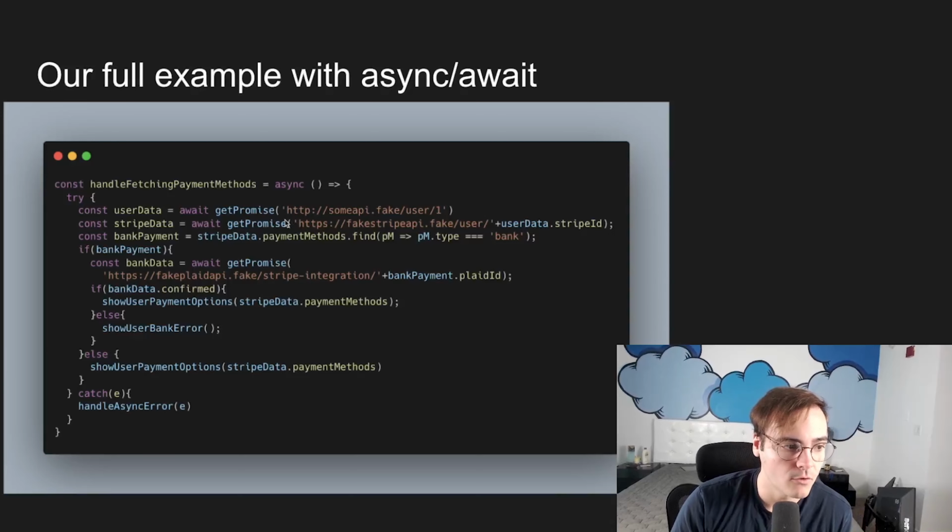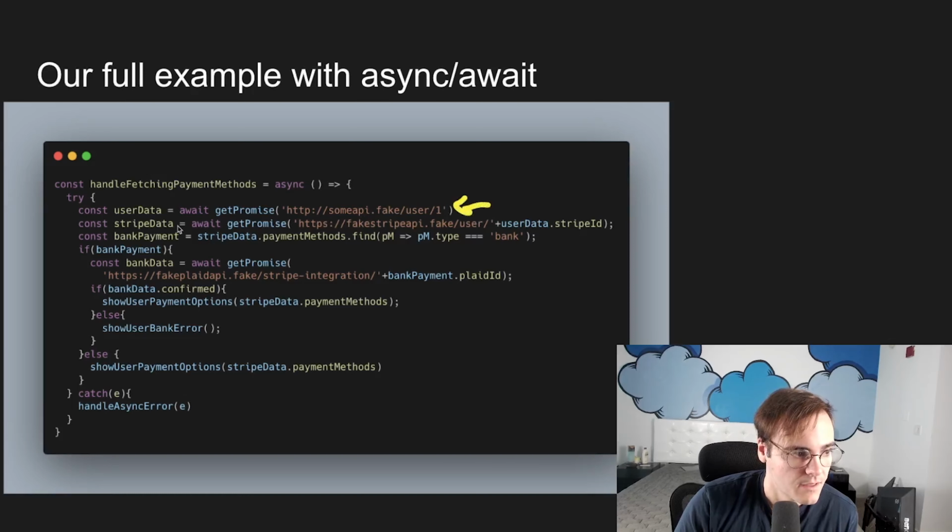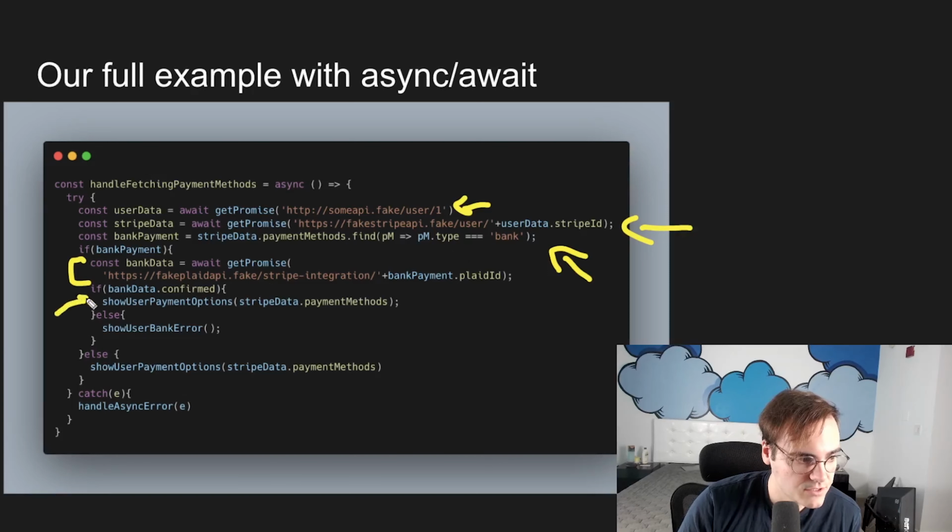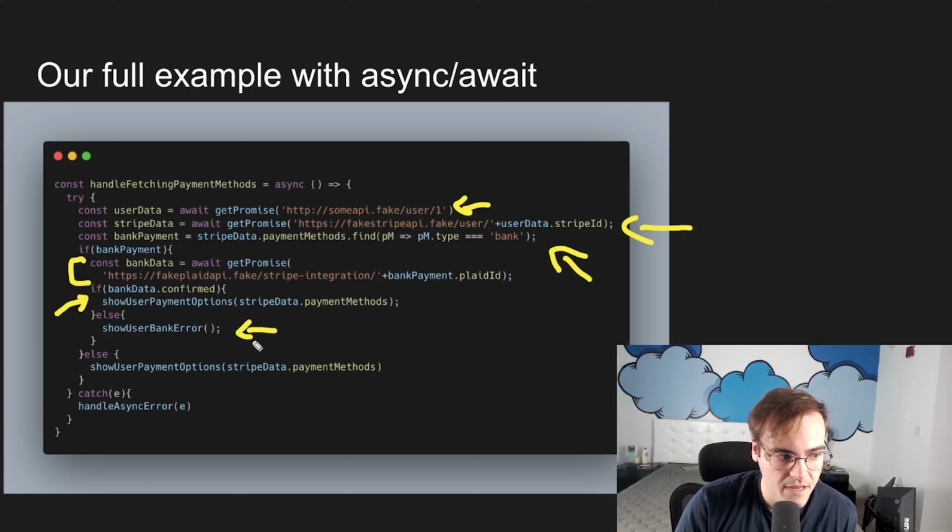That's really powerful. Look at how readable our code becomes. We're doing the same thing, right? We go and get the user data from the API on this first line. Then, now that we have the user data, we can go get that information from Stripe. Then we can look through the payment methods and see if there's a bank one. If there's a bank payment, we can get the bank data. If that bank data is confirmed, we'll show them the payment options, including the bank. If the bank's not confirmed, then we'll show them their bank error.